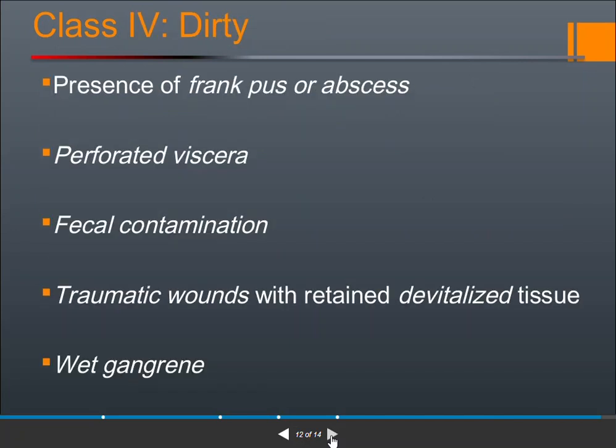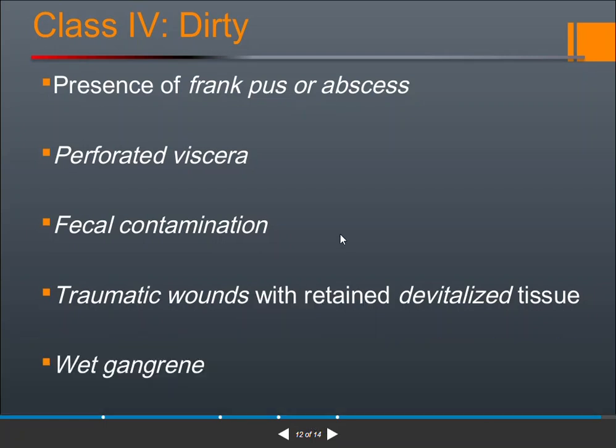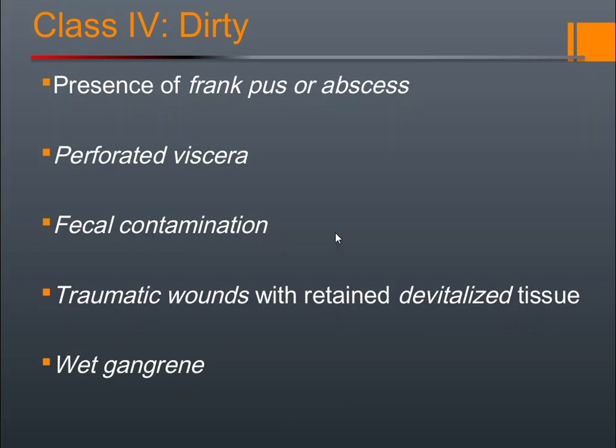And next, the last, is the dirty wound. First clean, second clean contaminated, third contaminated, and last is the dirty wound. Dirty means it is completely filled with pus or abscess. Pus formation is purulent drainage, and abscess is an accumulation of fluids.